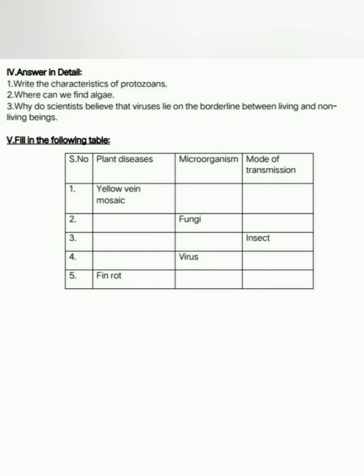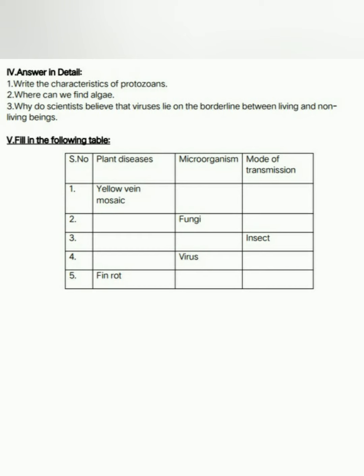That's why it is difficult to conclude whether a virus is living or non-living. It possesses both characteristics. Inside the host it will breed and reproduce, but outside it will remain inactive. That is the speciality of the virus. That's why scientists believe that viruses live on the borderline between living and non-living beings.